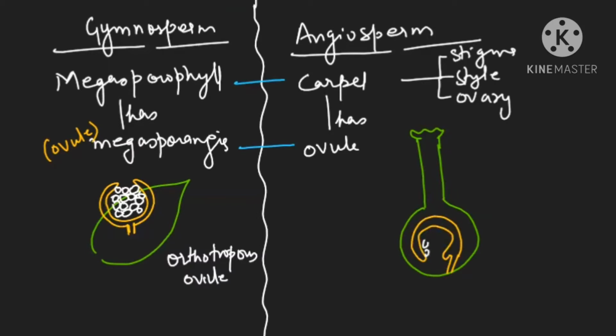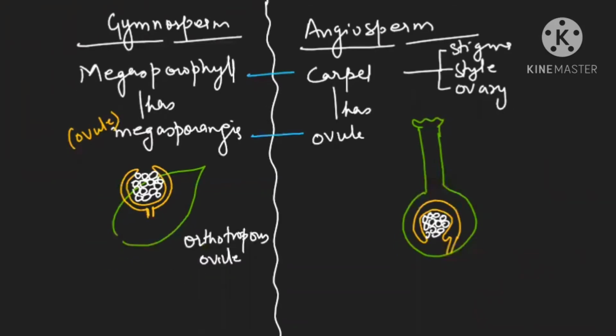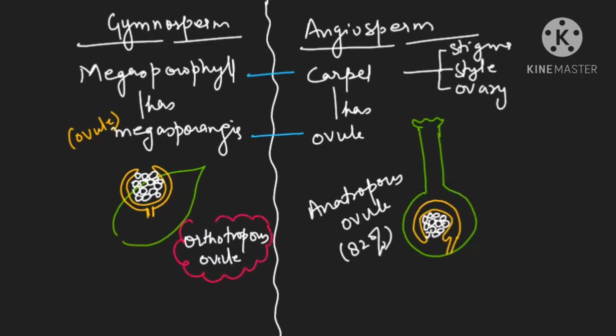Why are we saying 180 degree? Because right now if you see, micropyle and chalaza are in one line, but with funicle rotation they are showing 180 degree, and such ovule is known as anatropous ovule. The anatropous ovule is a feature of the majority of angiosperms. Nearly 82% of the angiosperms will have anatropous ovule, but gymnosperms will have only orthotropous ovule.